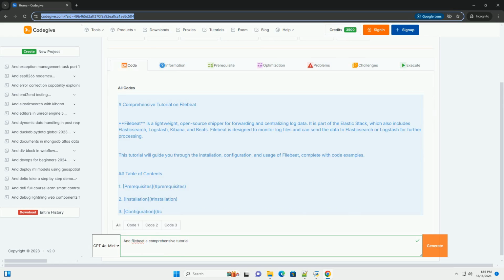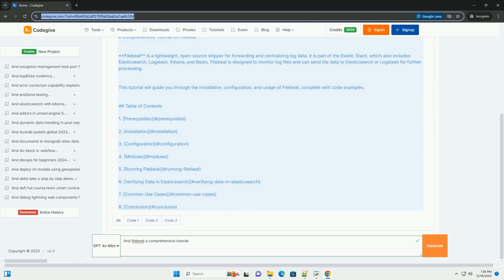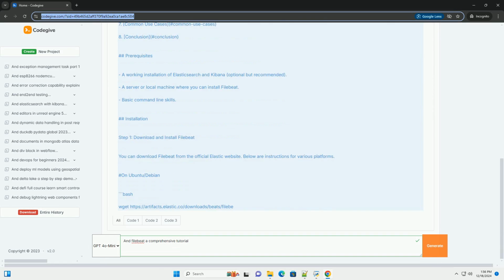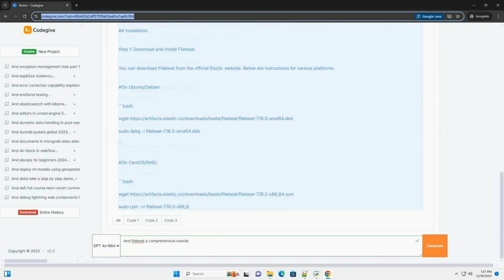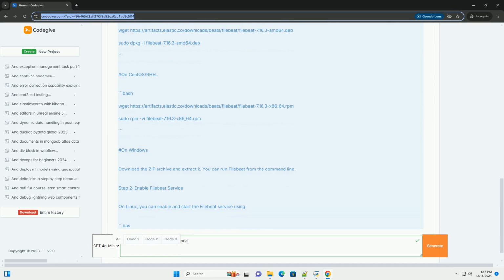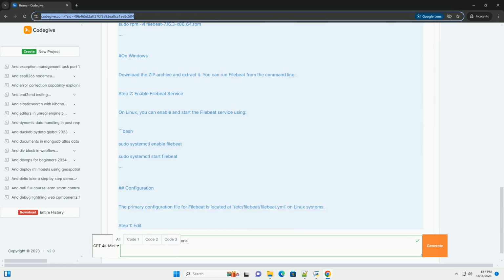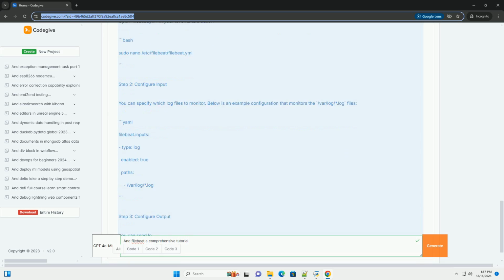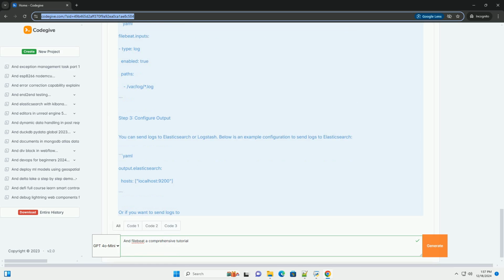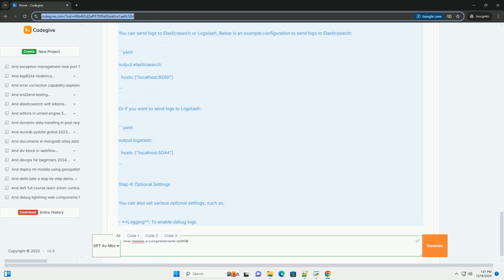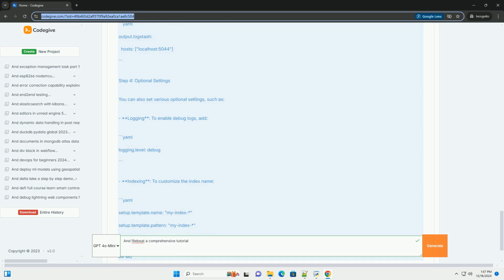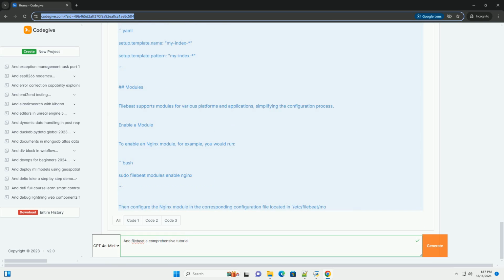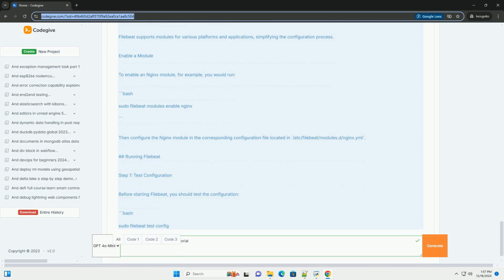Comprehensive tutorial on FileBeat. FileBeat is a lightweight, open-source shipper for forwarding and centralizing log data. It is part of the Elastic Stack, which also includes Elasticsearch, Logstash, Kibana, and Beats. FileBeat is designed to monitor log files and can send the data to Elasticsearch or Logstash for further processing. This tutorial will guide you through the installation, configuration, and usage of FileBeat, complete with code examples.